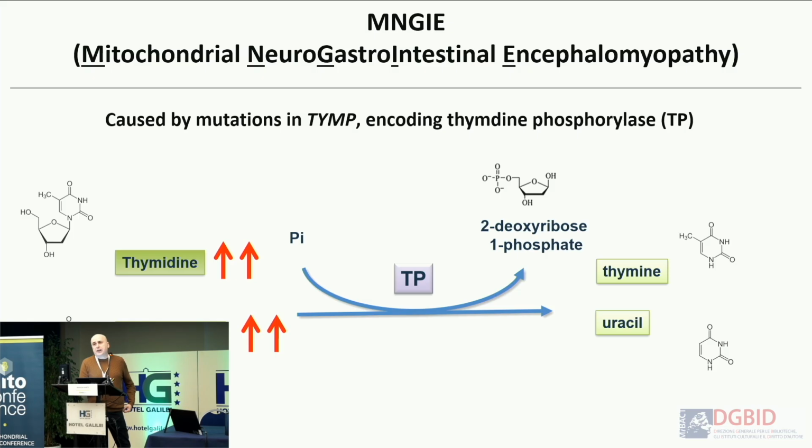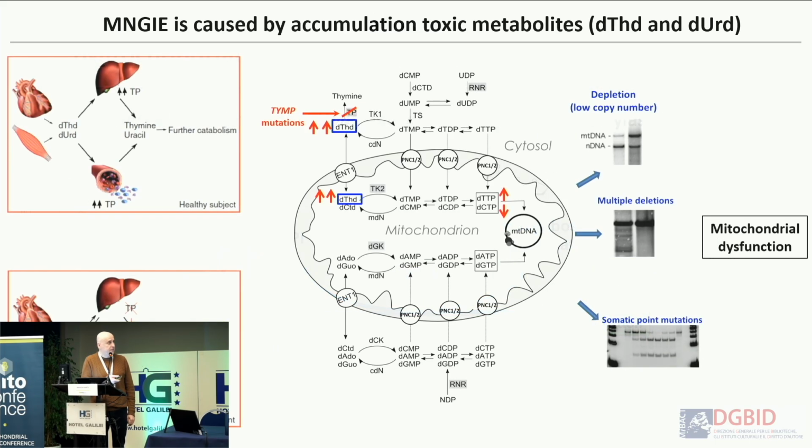MNGIE is caused by mutations in the gene encoding thymidine phosphorylase. Thymidine phosphorylase is a nuclear gene and a cytosolic enzyme that is fully responsible for degradation of thymidine and deoxyuridine. If thymidine phosphorylase doesn't work, what happens is a systemic elevation of thymidine and deoxyuridine in the whole body, in all the cells and in the whole water volume of the body, because they are water-soluble molecules.